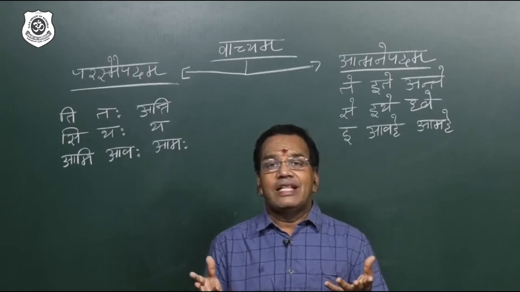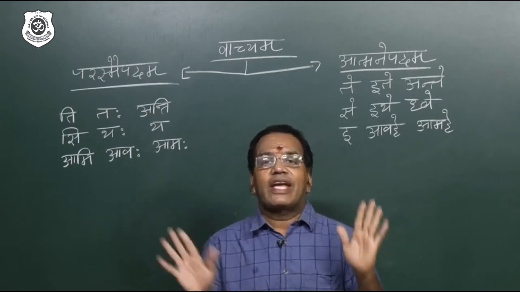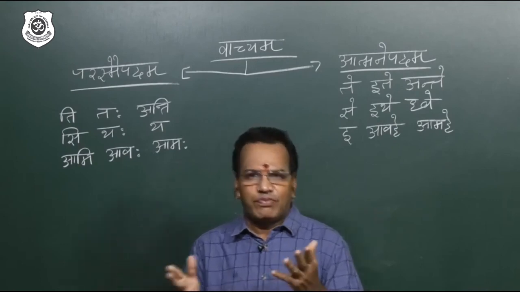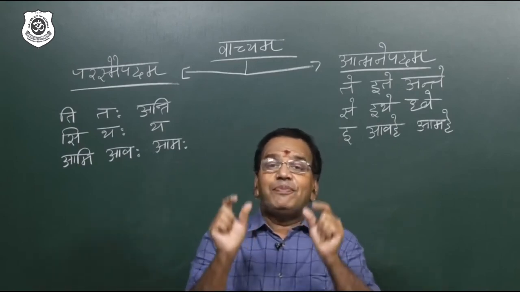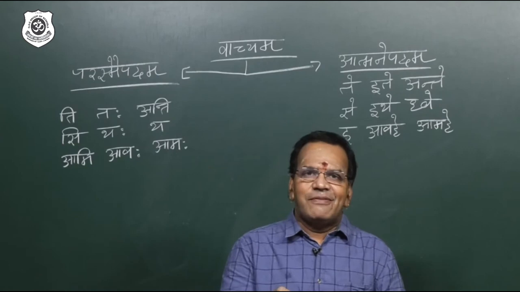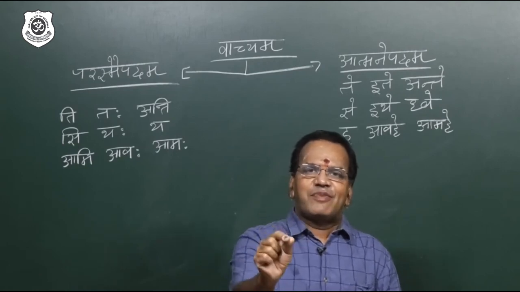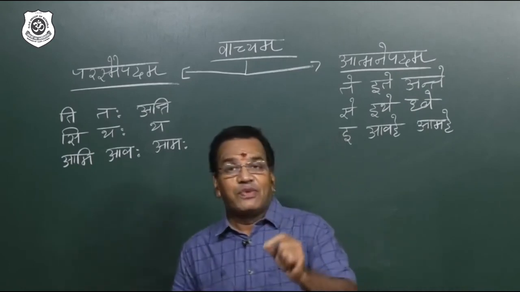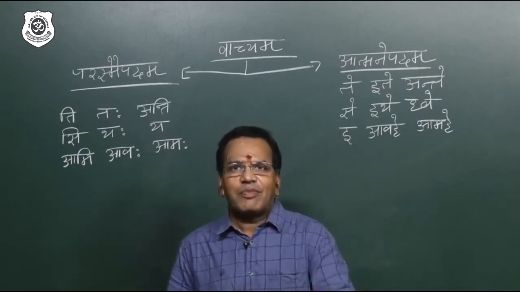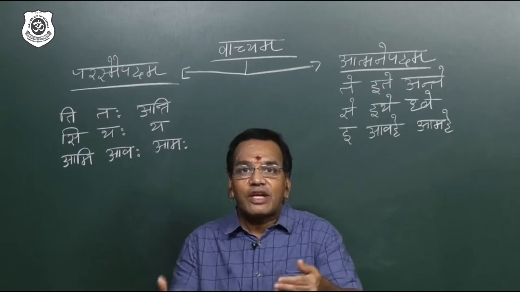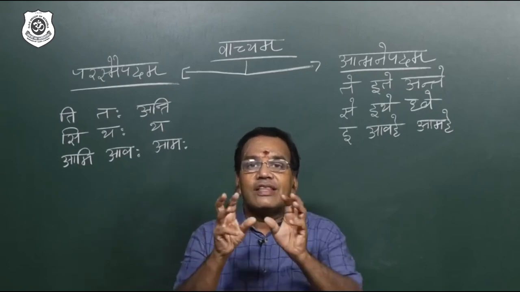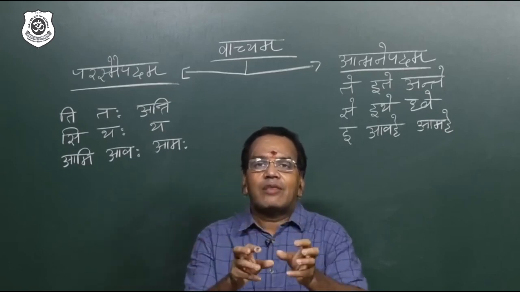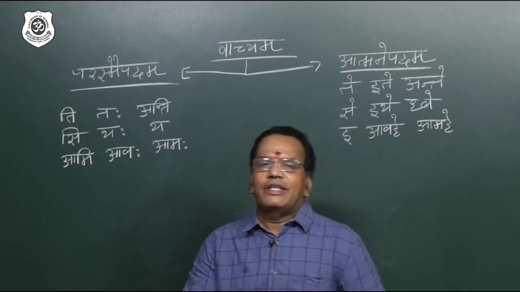Some people say, sir, I am cooking for myself and eating, I won't take anyone else's food. Beautiful. So the verb itself tells: if it is a parasmaipadi verb, he is cooking for others. If it is the atmanepadi formula, he is cooking for himself. So that is called parasmaipadi, atmanepadi, and sometimes both, ubhayapadi.